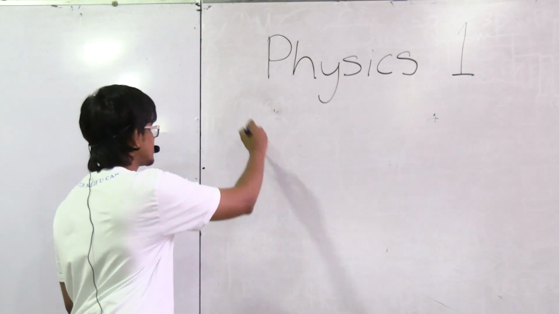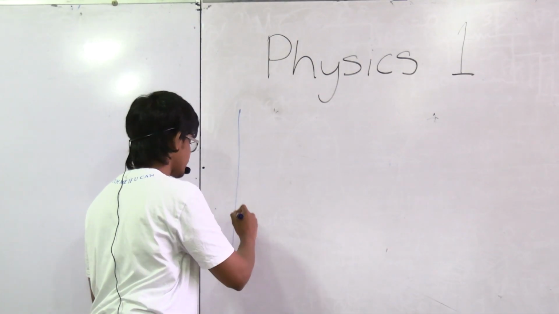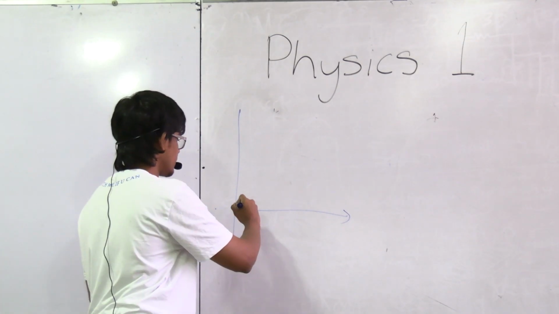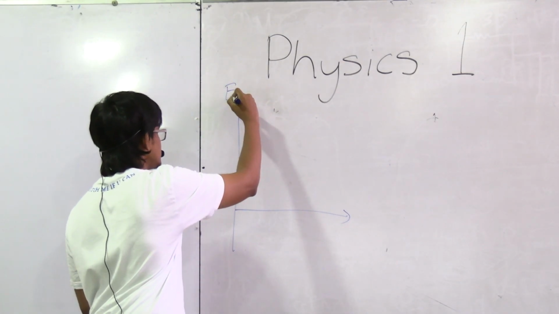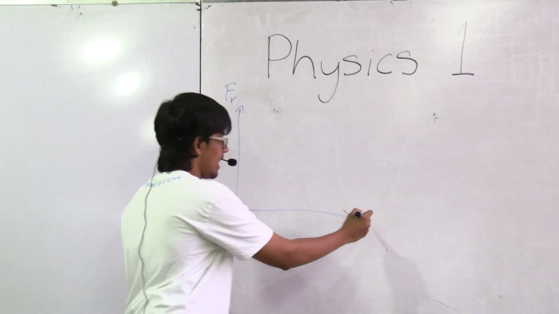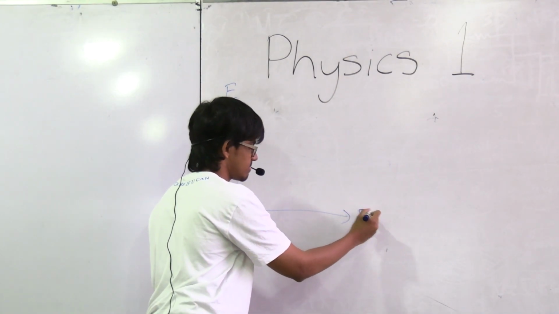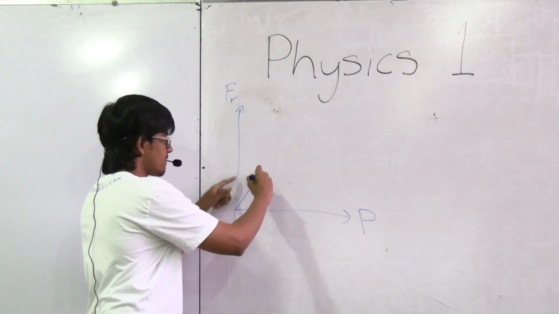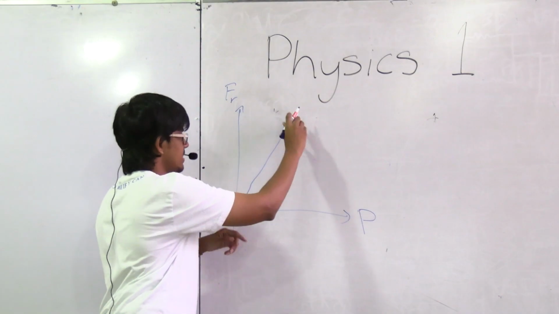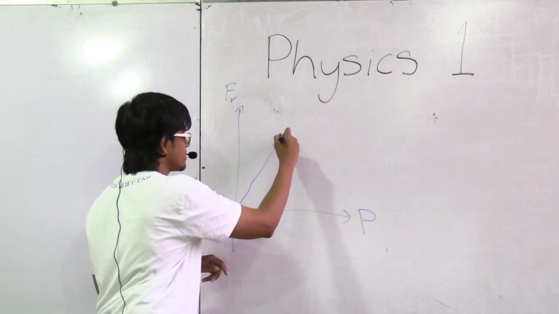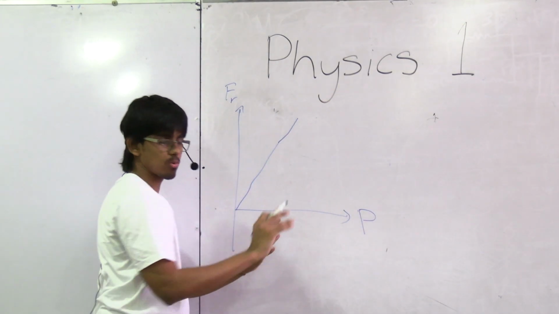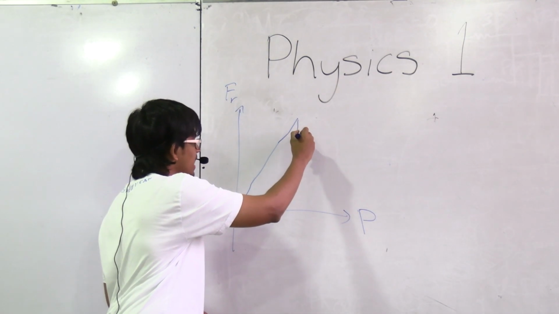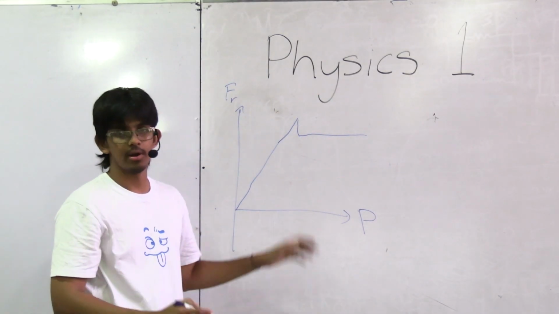But basically, what you have is this kind of a graph. Alright? And the way that it works is, this is the friction, right? So let's just call that Fr. And this is the force. Let's call that P or something. So as I give more and more force, that friction increases and increases, right? This is supposed to be a straight line, by the way. It increases and increases. Then at a certain point, when I get to the point that the friction cannot resist, it suddenly drops down and just becomes a very constant value, right?